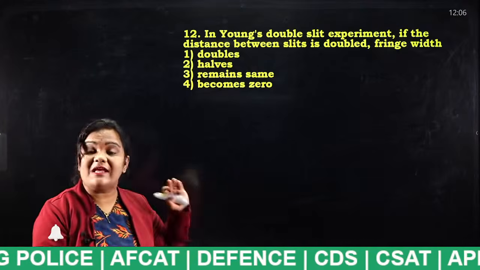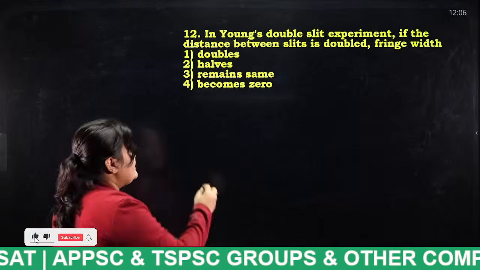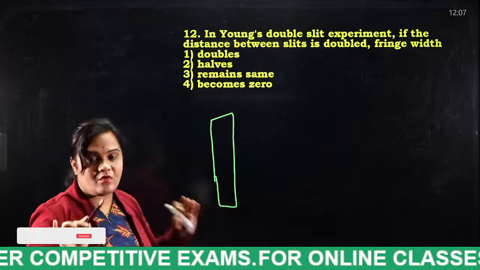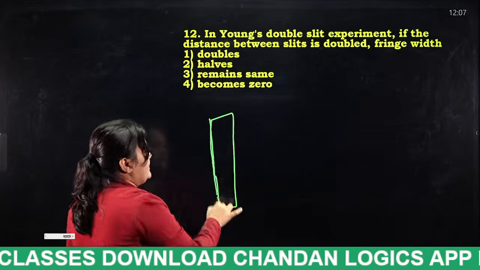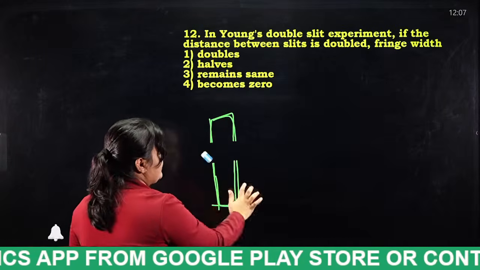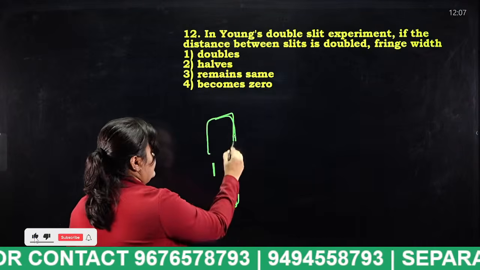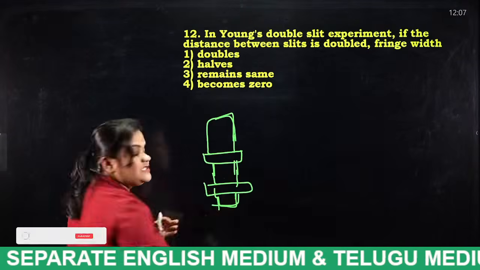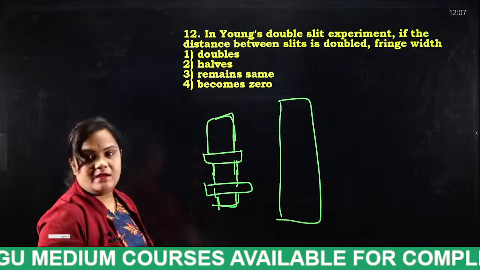So, listen students, I will explain what is Young's double slit experiment actually. What is Young's double slit means? There exists a sheet, just assume it as a sheet. I will explain the experiment, then next I will go through the question. Take a sheet which consists of two slits. These are slits. It is a sheet which consists of slits, and here appears a surface on which the light rays are to be reflected.